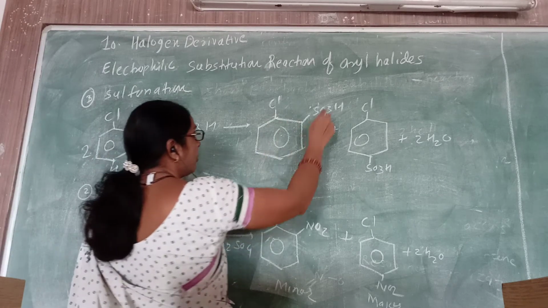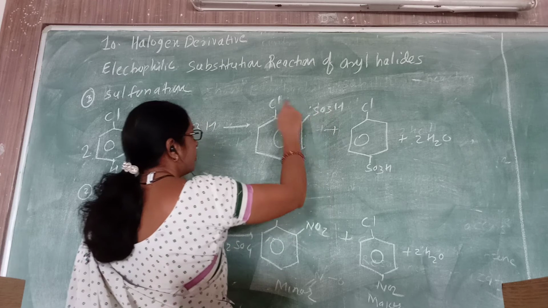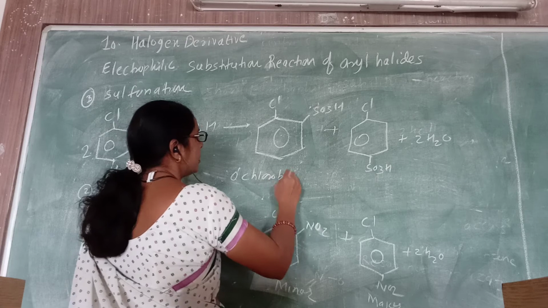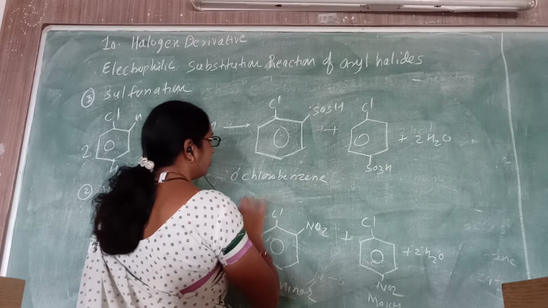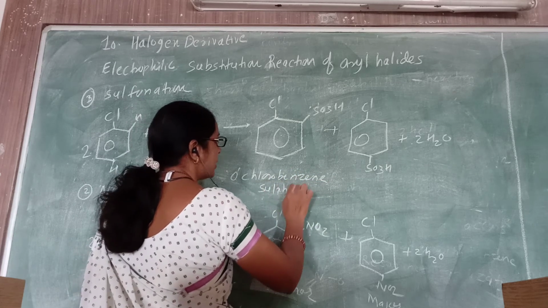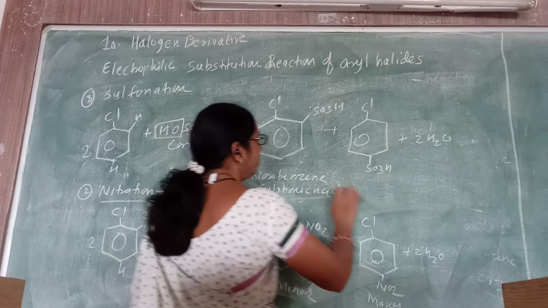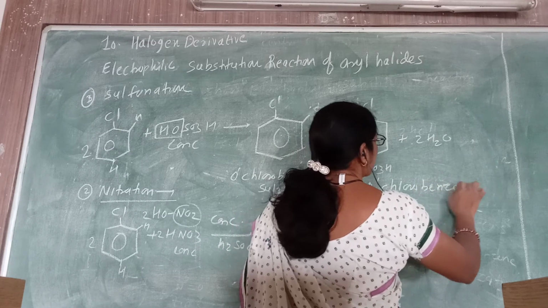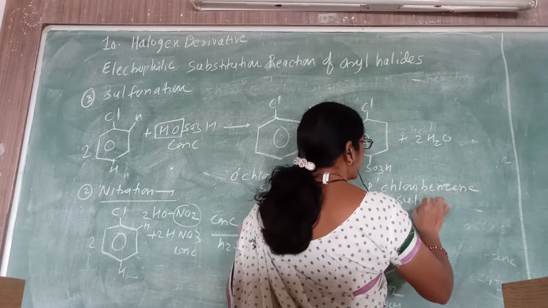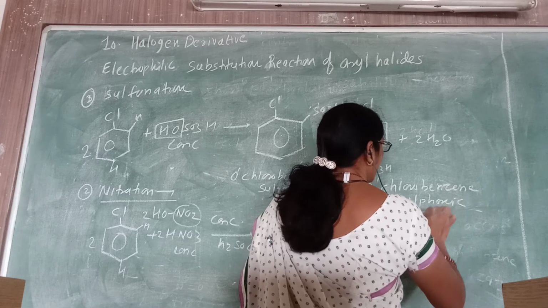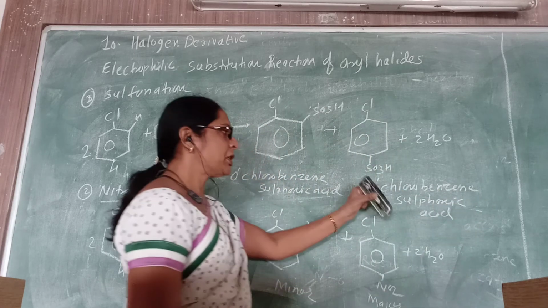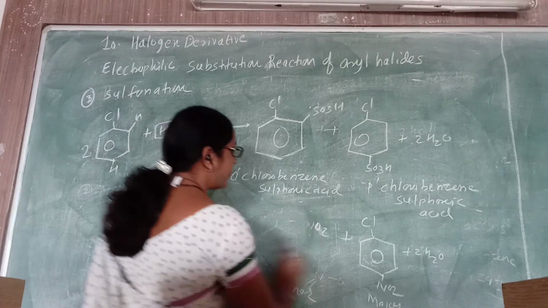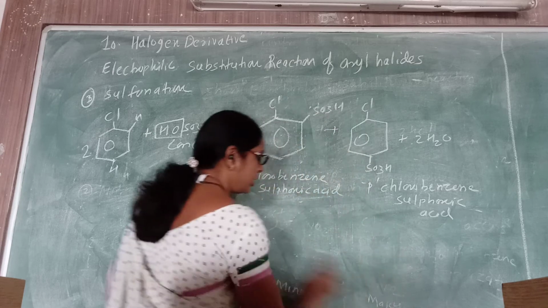So what is the name of the product? Remember here, benzene sulfonic acid is the parent because it is the major functional group. So here o-chlorobenzene sulfonic acid, and here p-chlorobenzene sulfonic acid are the products, out of which this is the major product and this is the minor product.